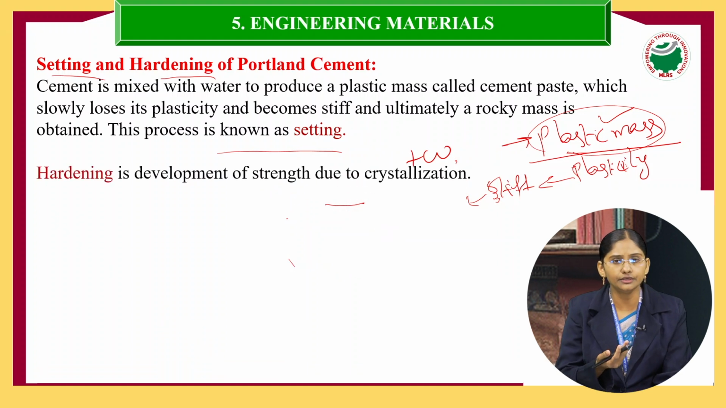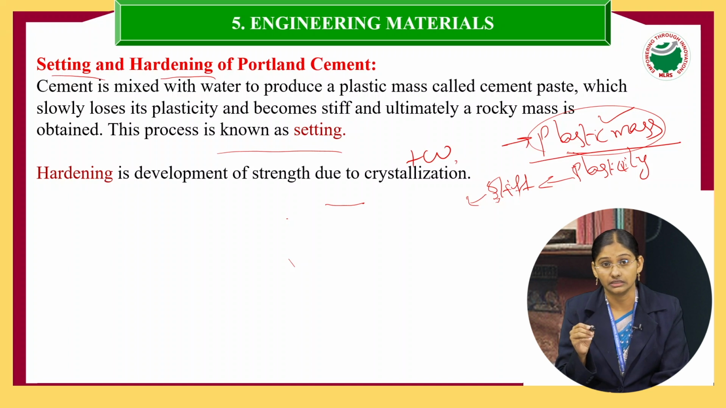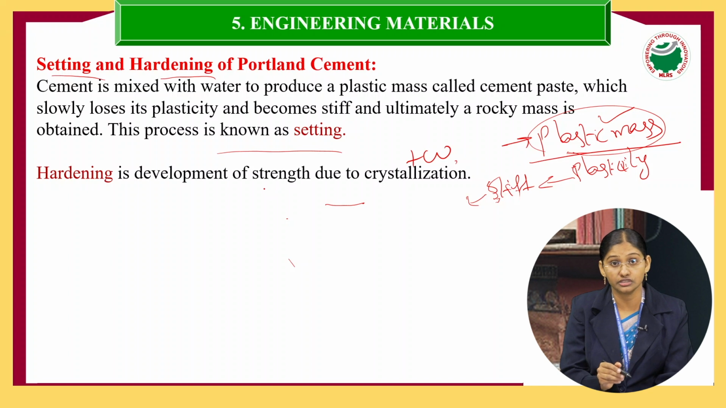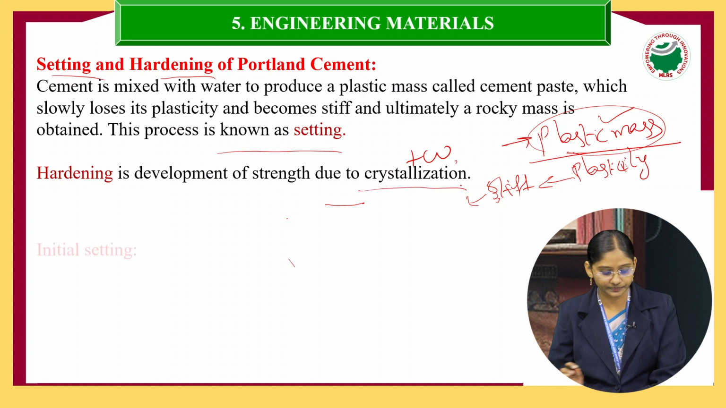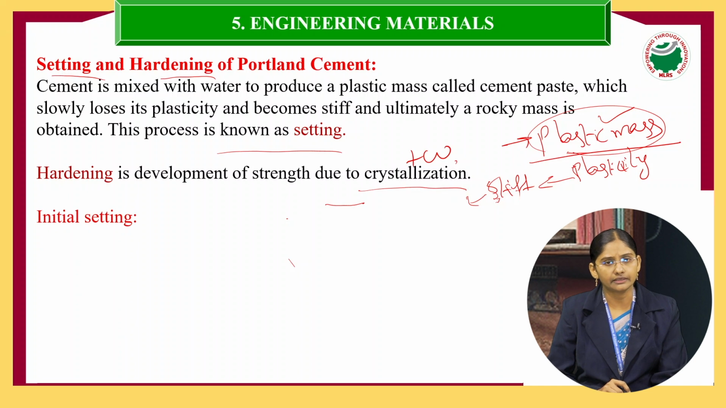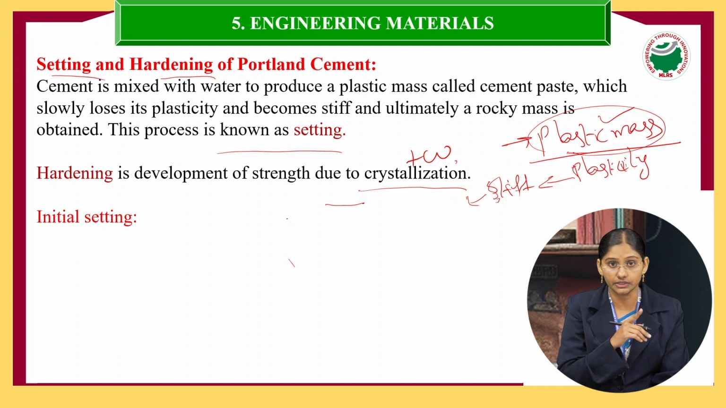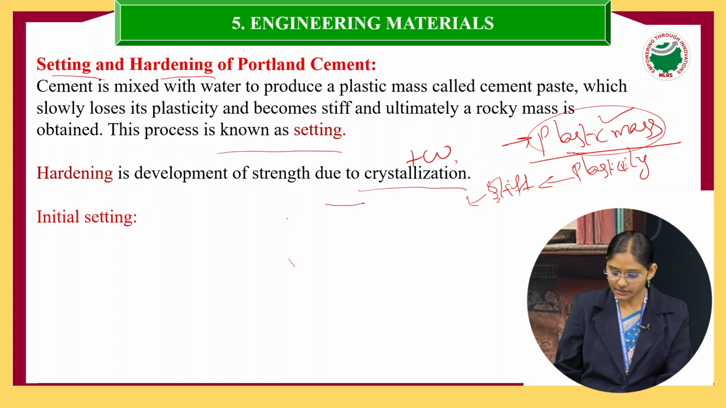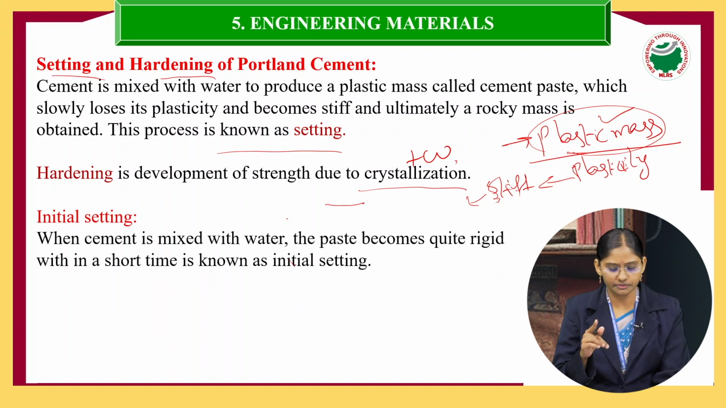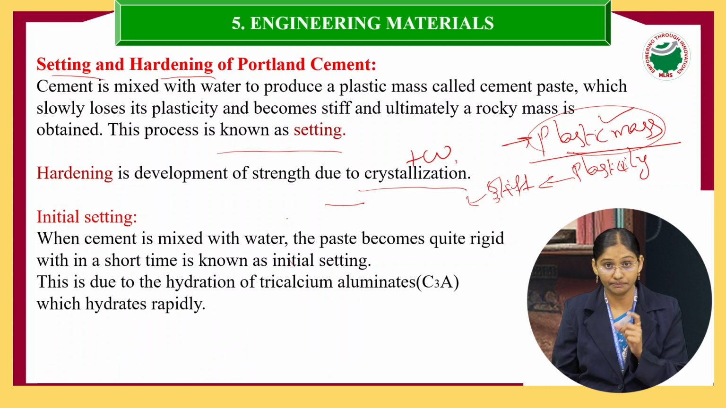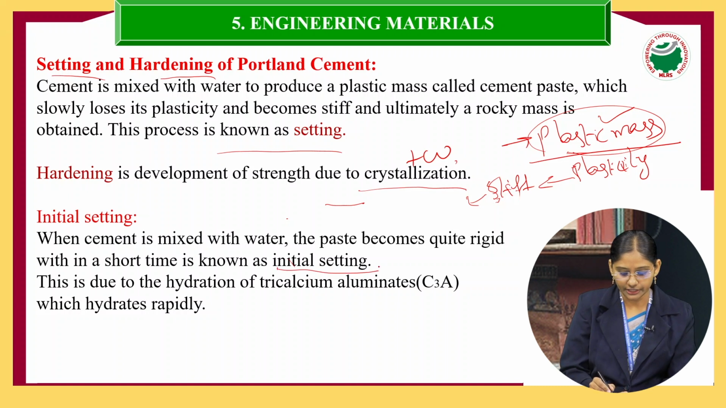Now, how does the hardening of the cement take place? After setting of the cement, it leads to the formation of gels and crystals. Through the formation of these gels and crystals, the cement gets hardened. This development gives strength to the cement due to crystallization. Now we will see what chemical reactions take place when you add water to the cement. In the initial setting, when cement is mixed with water, it becomes a paste which has plasticity. Then it becomes quite rigid within a short time, which is called initial setting.